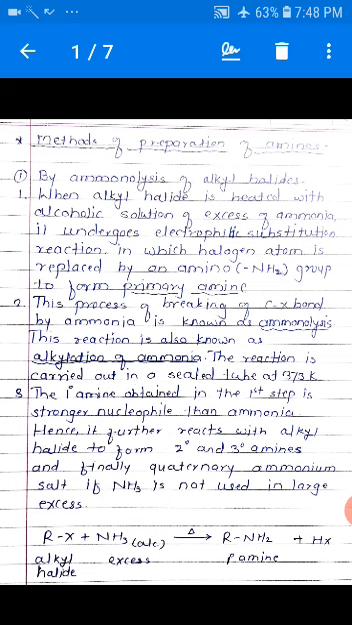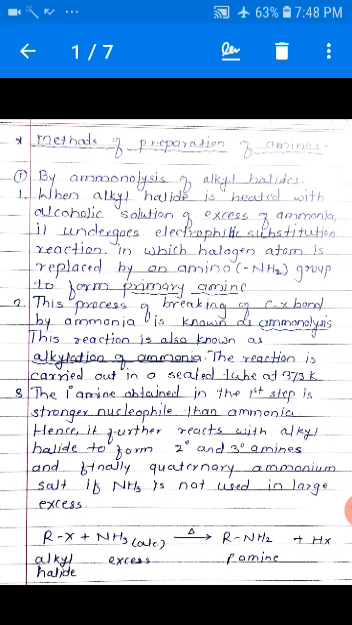Primary amines. When alkyl halide is heated with an alcoholic solution of excess of ammonia, it undergoes a substitution reaction in which the halogen atom is replaced by the amino group, that is the NH2 group, to form primary amine.